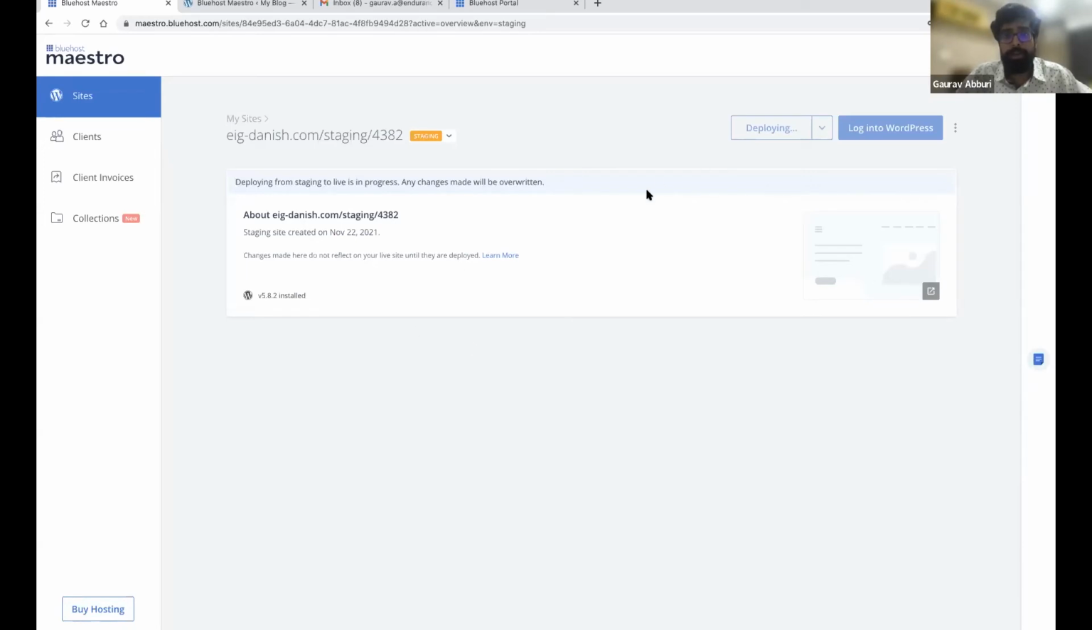And also, right, on the staging site, you can click on login to WordPress, and this will take you into the WordPress admin of the staging site. So any changes that you want to do on WordPress admin, you can do it from there. So you just have to click on login to WordPress on the staging site and go to the WordPress admin and then make any changes. And once you're done, you can come back and then deploy those changes from your Maestro dashboard. Cool.